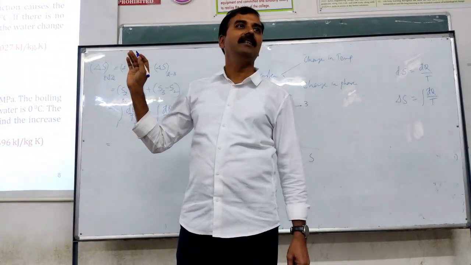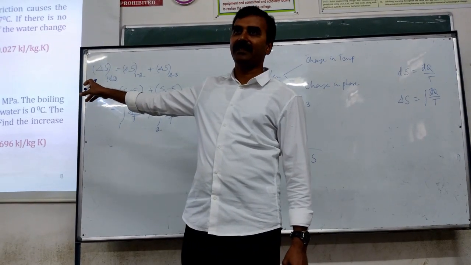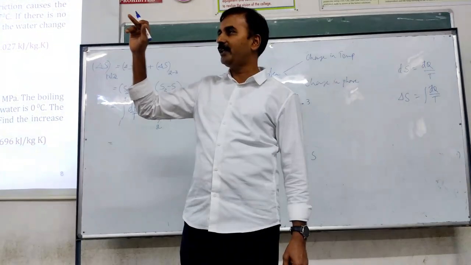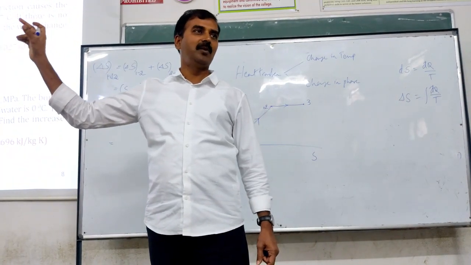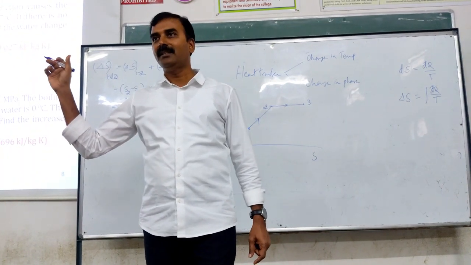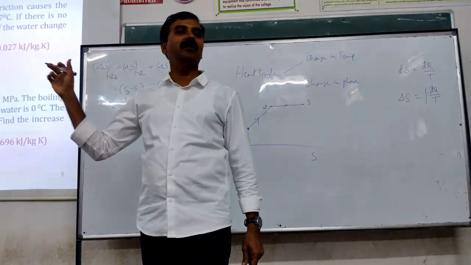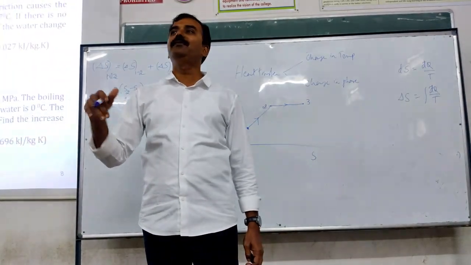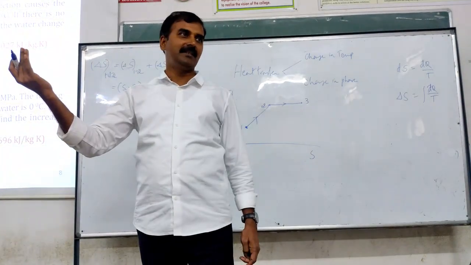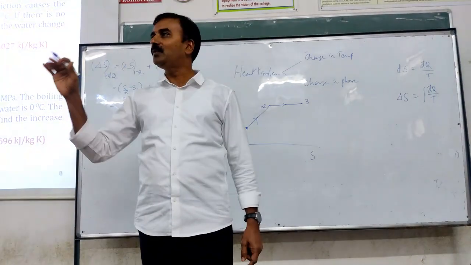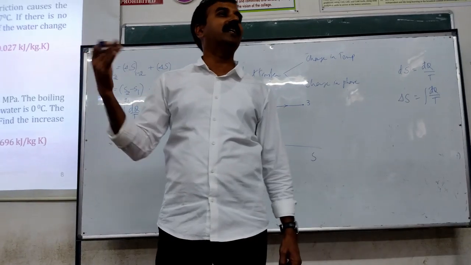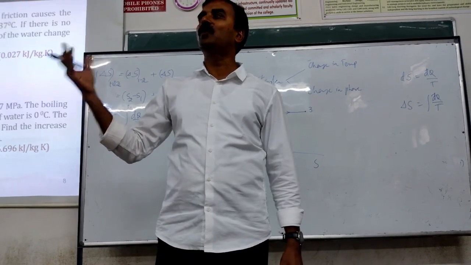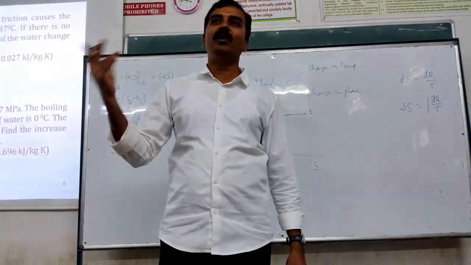Pressure. Why? One reason, pressure is constant. It's given. That means P1 is equal to P2. So therefore that log of P2 by P1 term will become 0. So what is left? mCp log of T2 by T1. And having said that, even if you use the first equation, the problem of finding V2 and V1 does not arise. Again, because water being an incompressible liquid, its volume is not changing. So V1 is equal to V2.